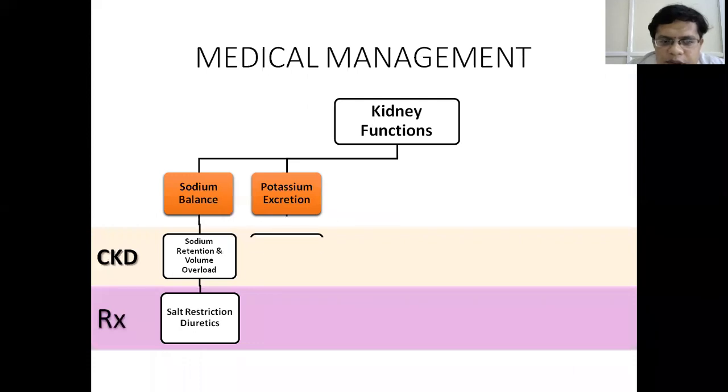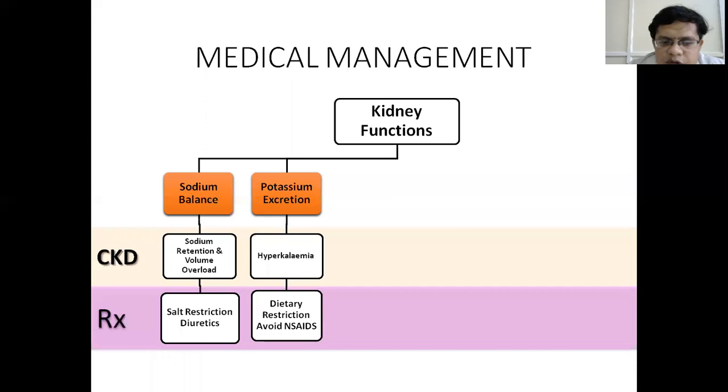Then the potassium excretion is impaired, leading to hyperkalemia. To treat hyperkalemia, we have to restrict food rich in potassium in the diet. Then we have to avoid NSAIDs, and in acute emergencies we treat hyperkalemia differently, with the use of IV insulin and IV calcium gluconate injections, and in severe hyperkalemia in stage 5 we go for dialysis.